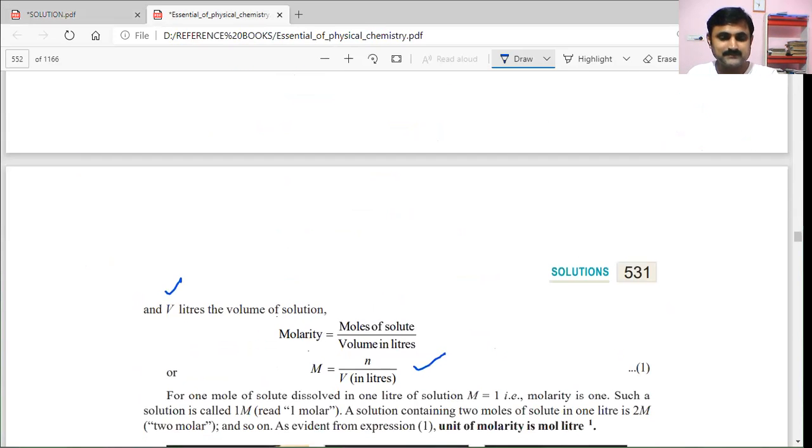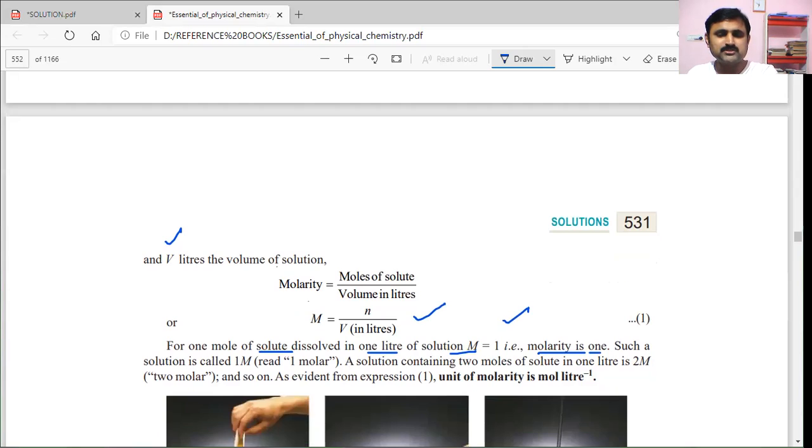So for 1 mole of solute dissolved in 1 liter of solution, the molarity will be equal to 1. Such a solution is called a molar solution.